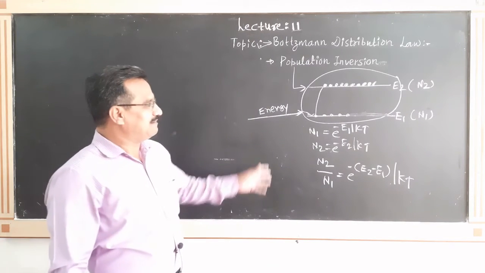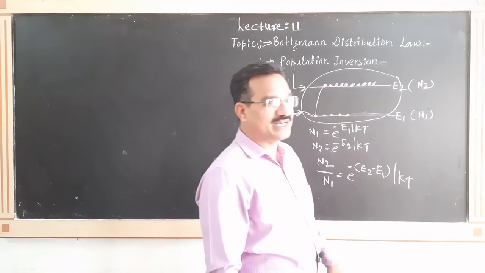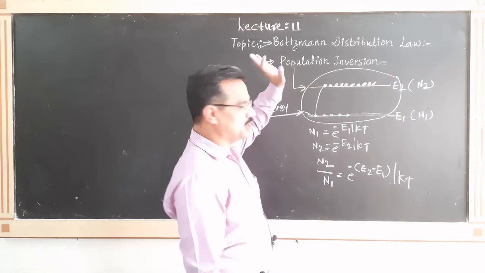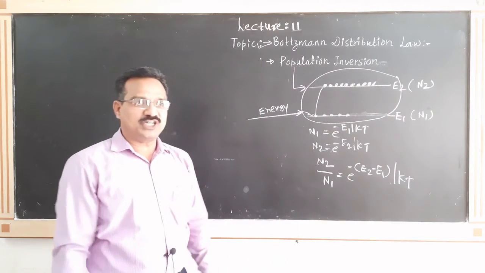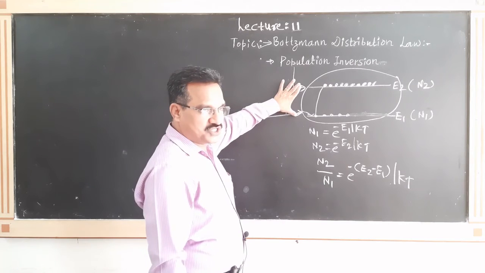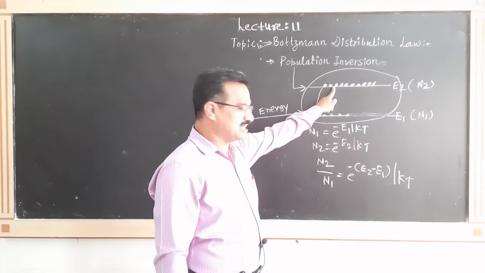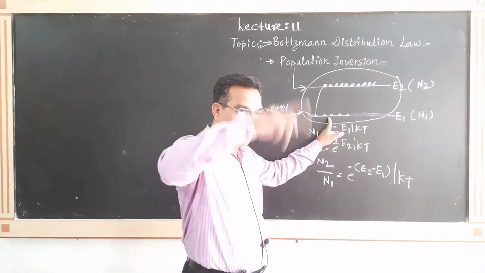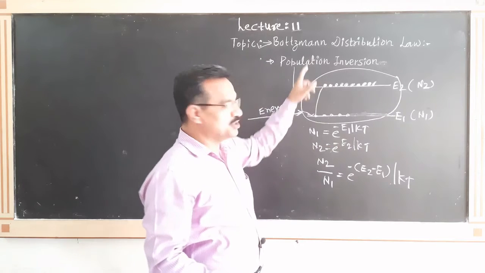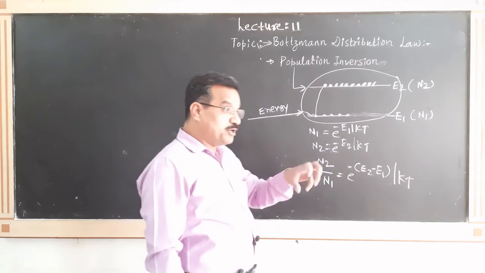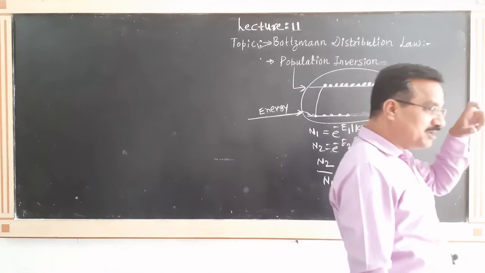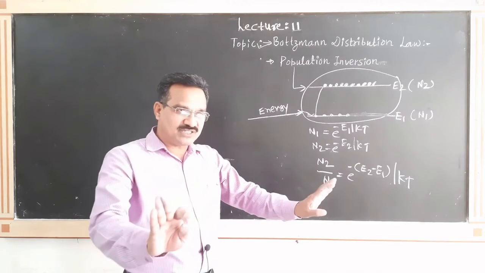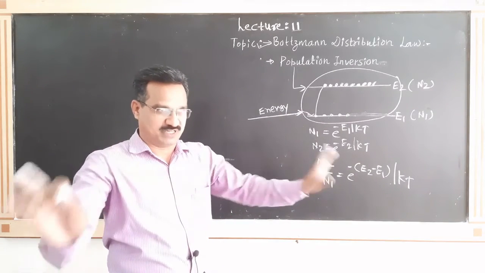Non-equilibrium condition. That non-equilibrium condition, we call it an inverted population, or population inversion. What is the meaning of population inversion? Population inversion means the number of atoms in the excited state is more as compared to the number of atoms in the ground state. If such a situation occurs, at that time we can say that population inversion occurs. And population inversion is a very important parameter for laser action. Without population inversion, laser action is not possible.